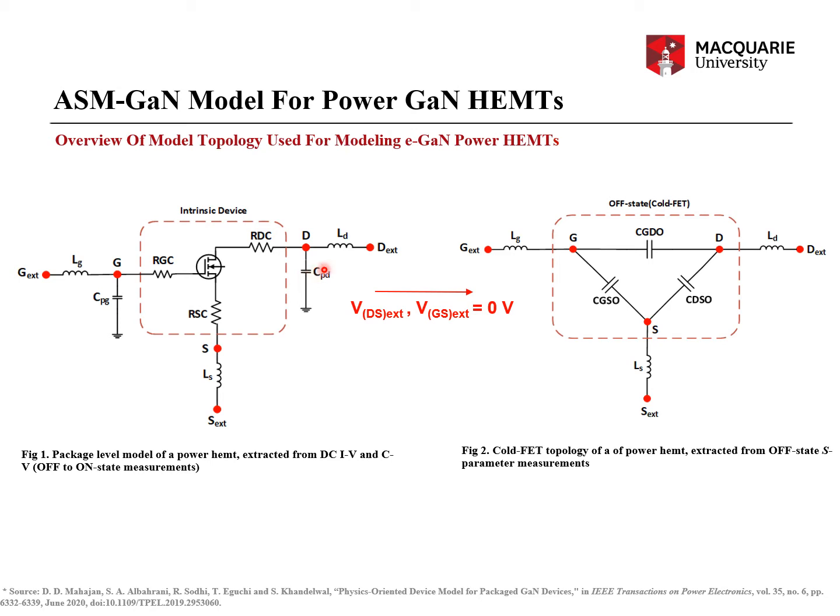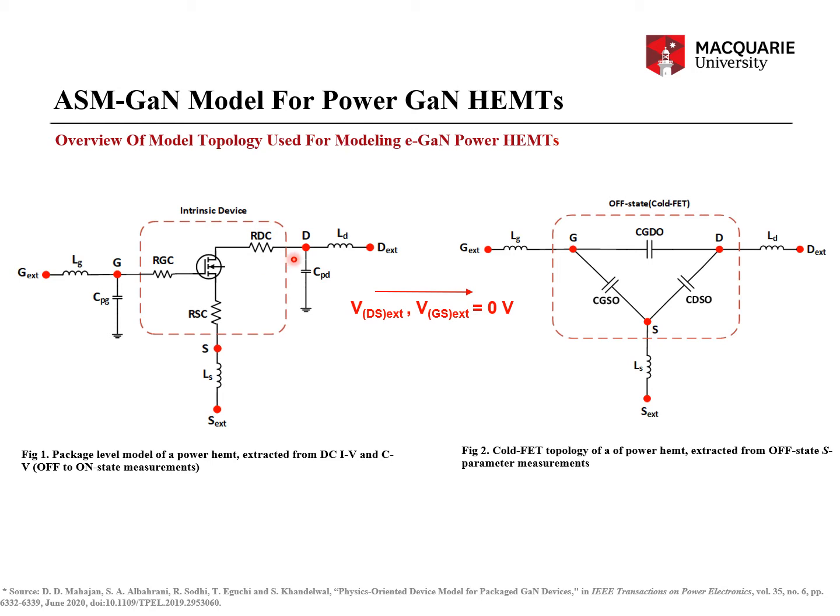And this is expected. Why? Because the package capacitances to ground from the leads should be a minuscule component of the overall package inductances and resistances. So this is expected, right?